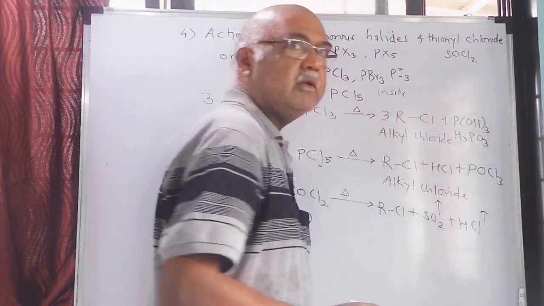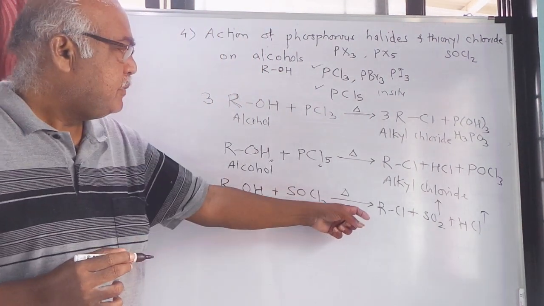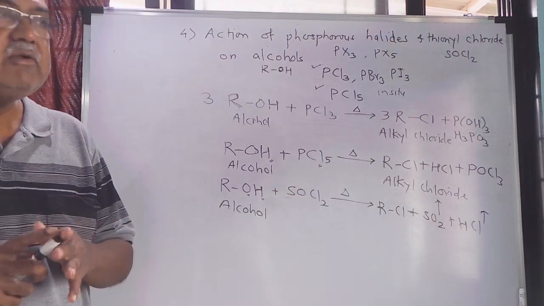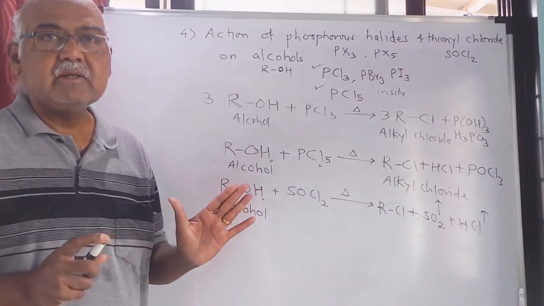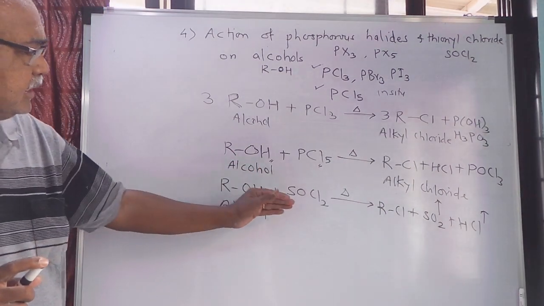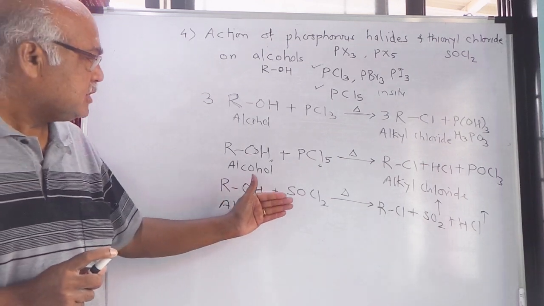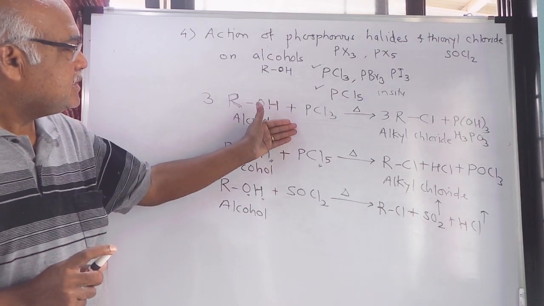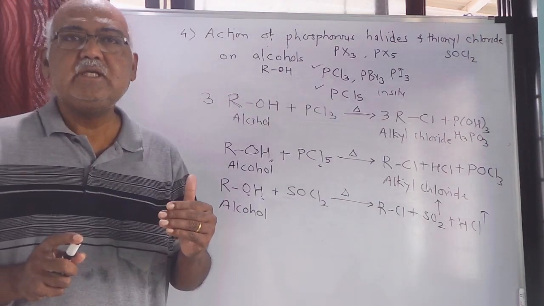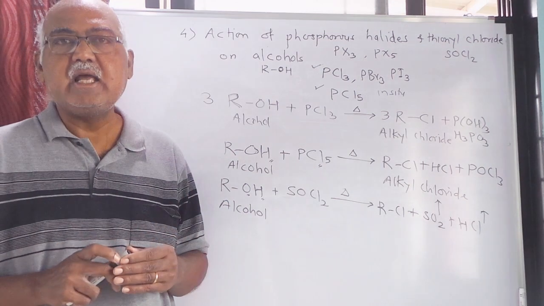So there is no need for separation or purification. You get pure alkyl chloride as the product. So the most convenient method for the preparation of alkyl chloride will be taking SOCl2 and treating it with alcohol. Out of PCl3, PCl5 and SOCl2, SOCl2 is the most convenient method.